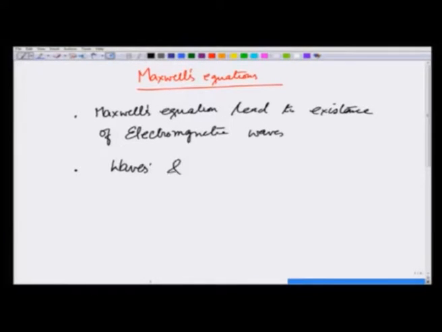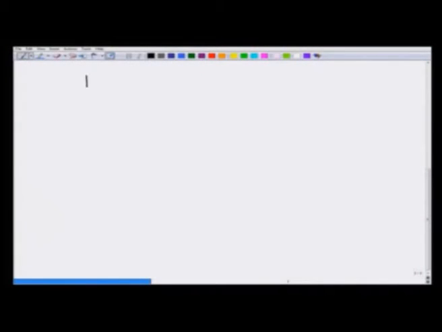Waves and wave equation. So, in this lecture today, we are going to spend some time to understand what wave equation is, where it comes from, what wave phenomena is. I am going to talk about non-dispersive waves.